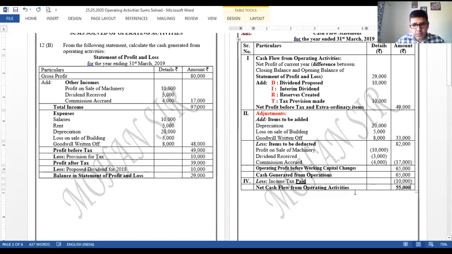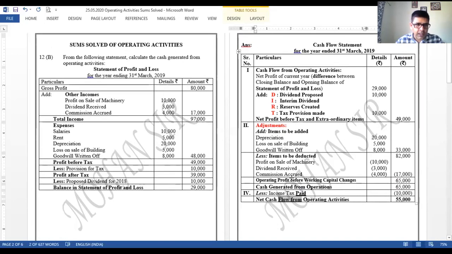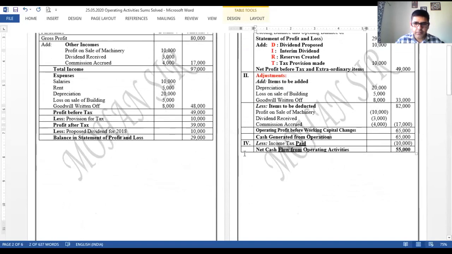Now, because this is positive, I have mentioned over here net cash flow from operating activity. Please take care of this word. If it were negative, we could have written it as cash used in operating activity, right? So I'm done with the answer of this question.